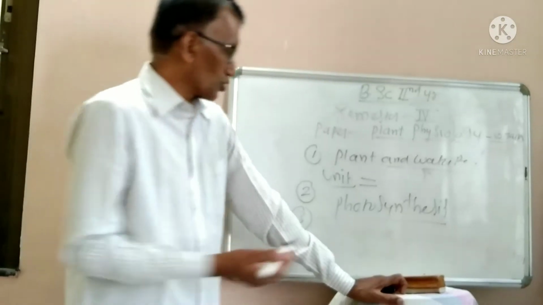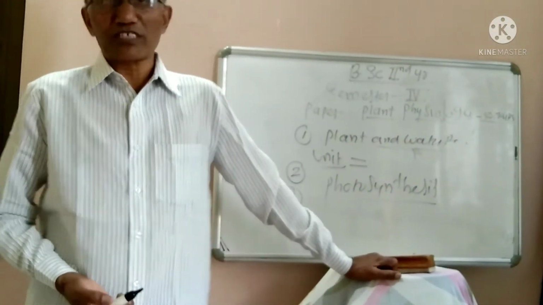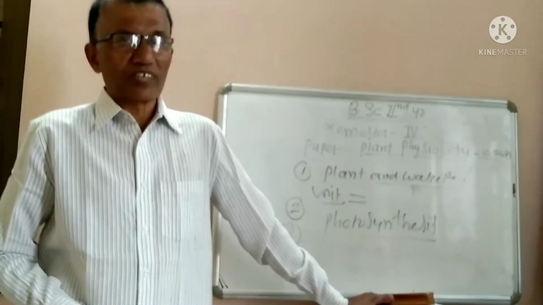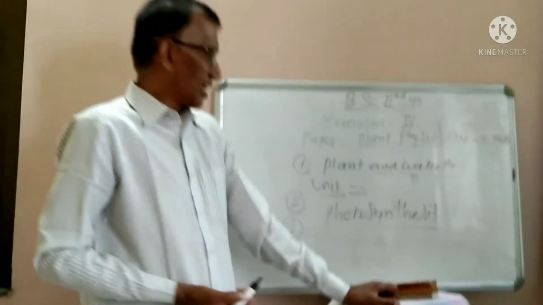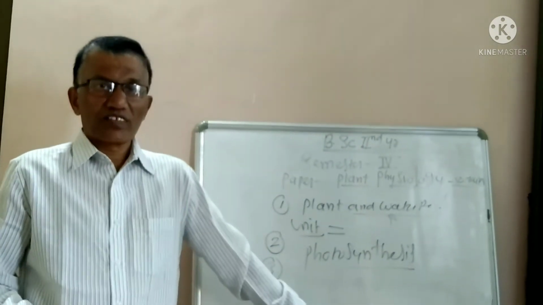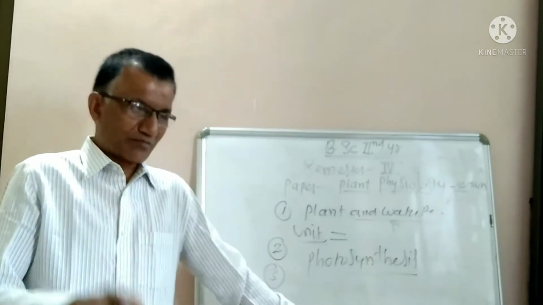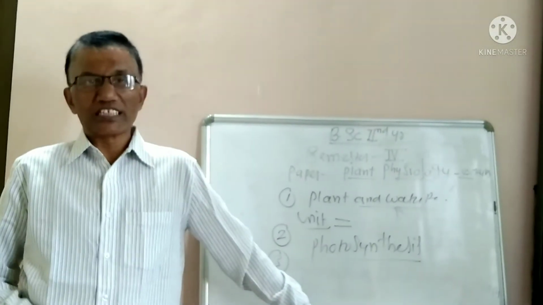All these things you have to study in this chapter: light reaction, dark reaction, C3 pathway, C4 pathway, CAM pathway. What are these different pathways and how they take place, what are the different reactants, products and their enzymes. All these things you have to study in photosynthesis.